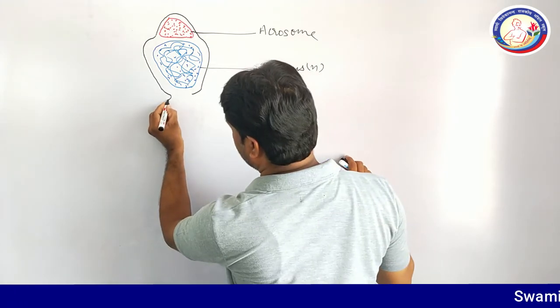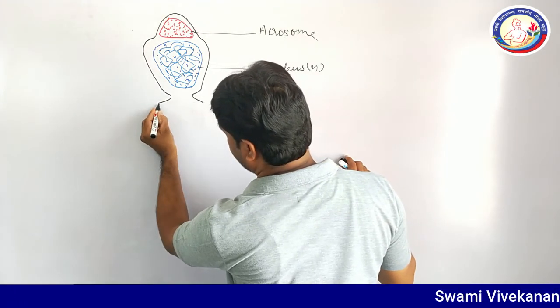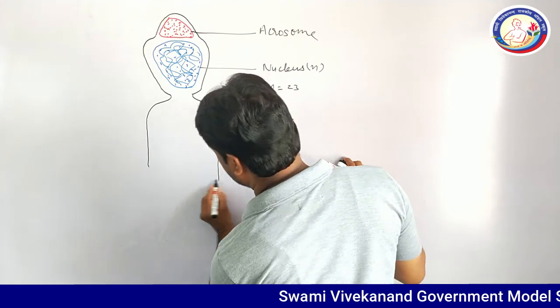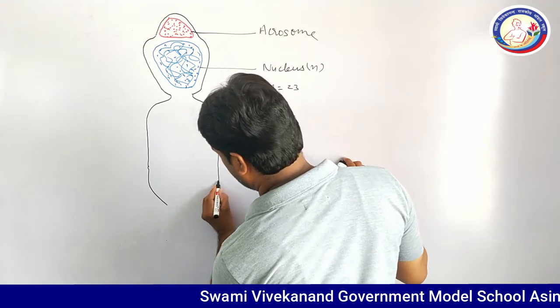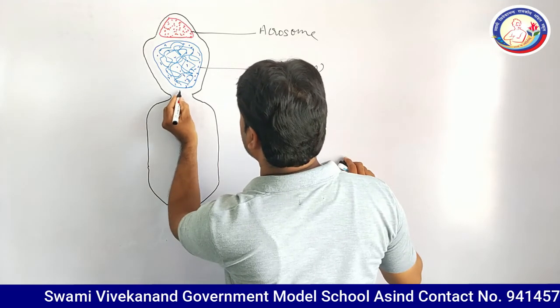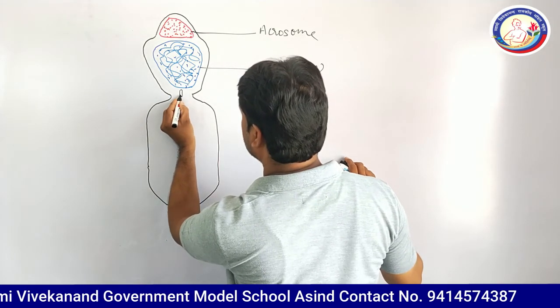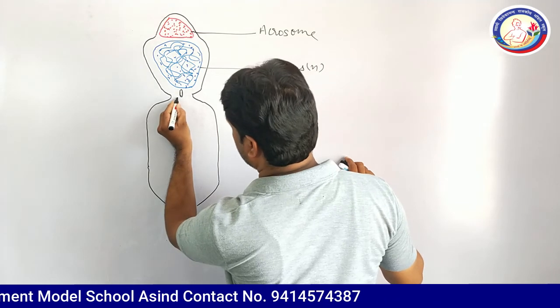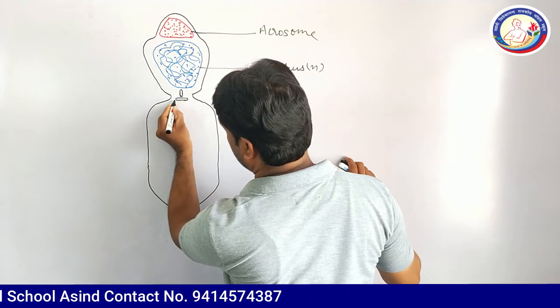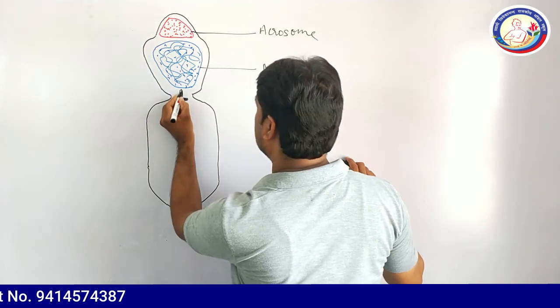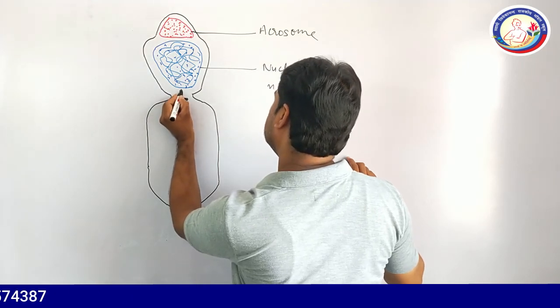This is the neck of the sperm, and it is the middle part of the sperm. It has the centrosome.